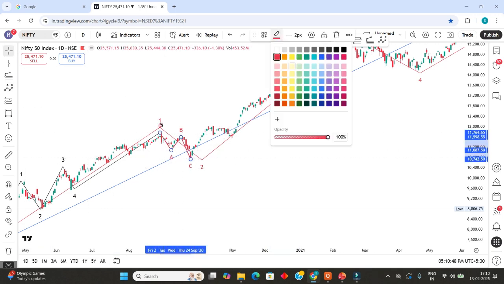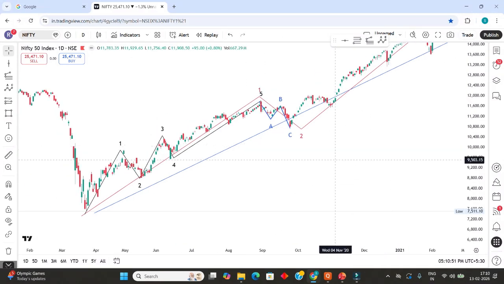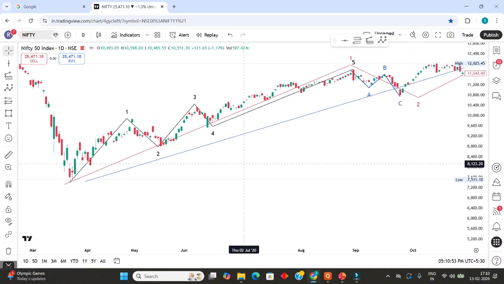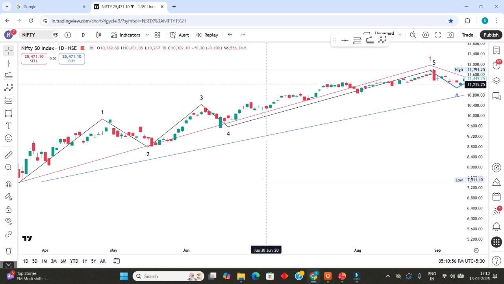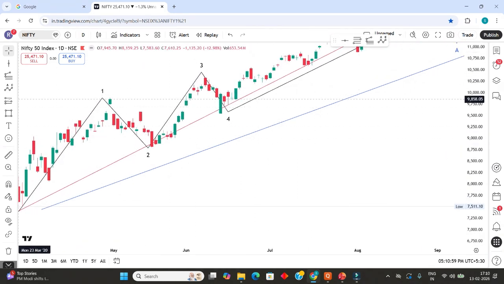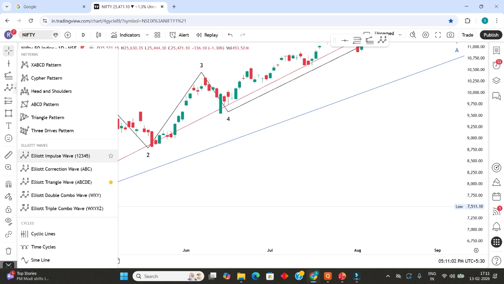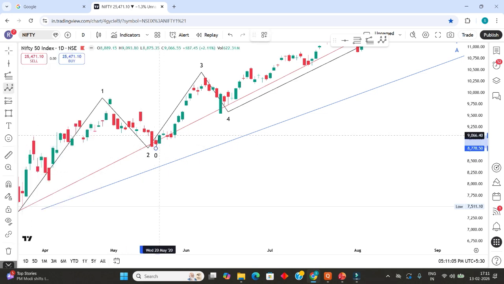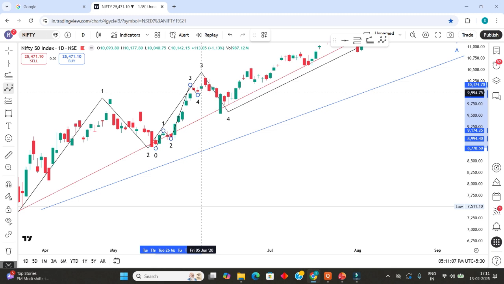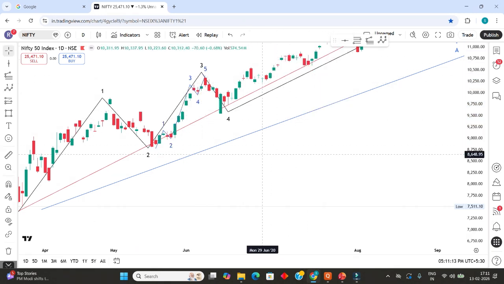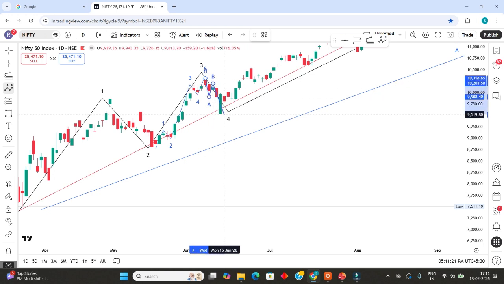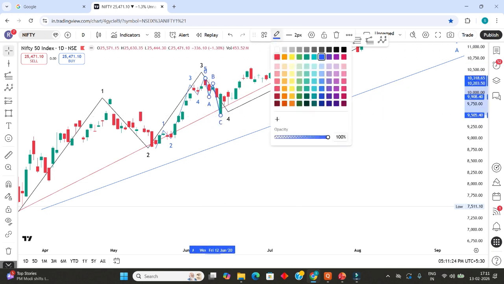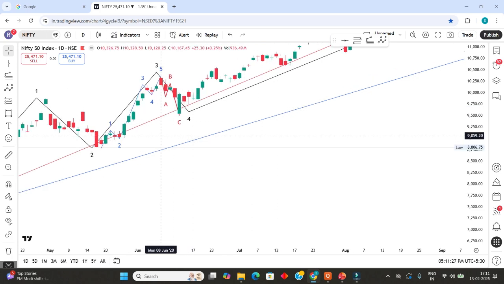Okay, so now again we will give a move. Now we will study this wave 3. Here we will try to consider only wave 1: 1, 2, 3, 4, 5. We will make this blue color. So now this is 1, this is 2, this is 3, corrected by impulse. Okay, so now it's okay.